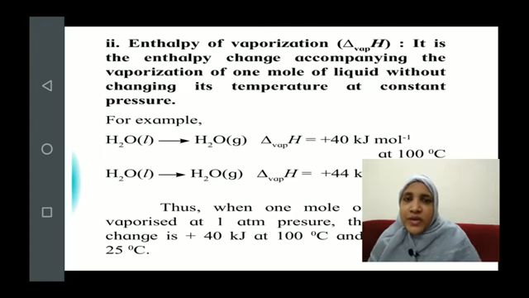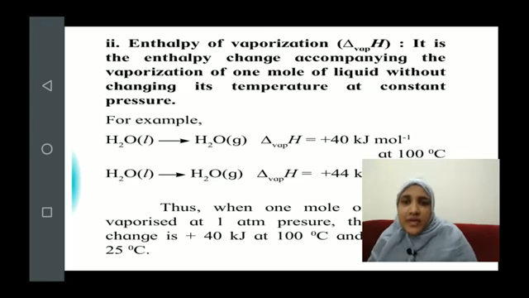Okay, so we define it as the enthalpy change accompanying the vaporization of 1 mole of liquid without changing its temperature. Look, the words are not important here, but the meaning of this definition should not change. Instead of vaporization, you can also say it is the enthalpy change that accompanies the conversion of 1 mole of liquid into its vapor.